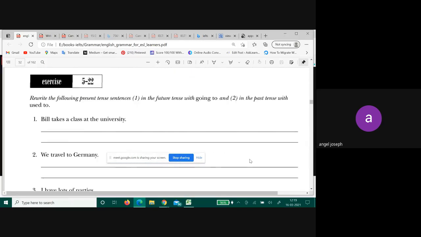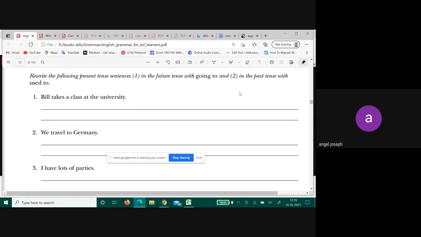Let's quickly do this exercise. Actually your past tense is over, so we just had this one exercise which was left. Past, future tense, everything is over. We just had this one small exercise which is left. So let's just finish that and move on to the next topic. Okay, so finish here. Present tense sentences in the future tense with going to, and in the past tense with used to.